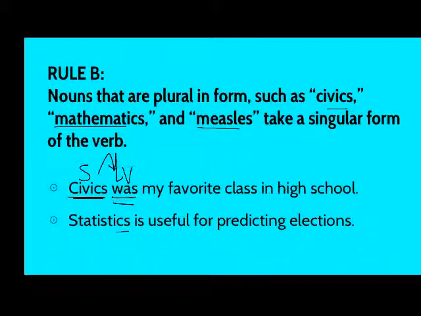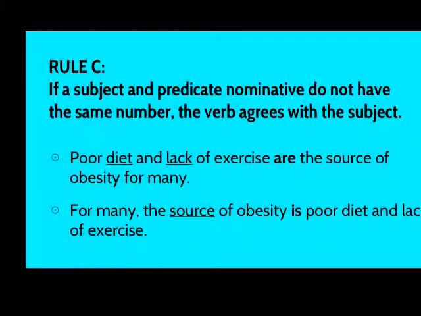The second one is a very similar example. Statistics is. It's one thing, and so we need a singular verb. A final rule regarding collective nouns refers to nouns where you have a linking verb in the middle and you have a different number on one side of the verb than you have on the other. So if the subject and the predicate nominative don't match, then the verb agrees with the subject.